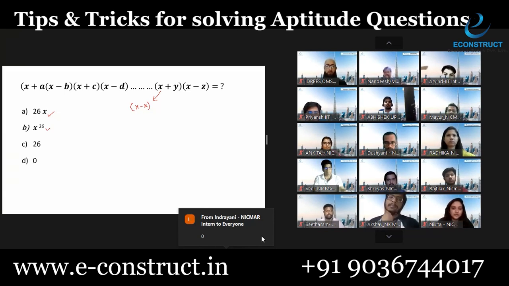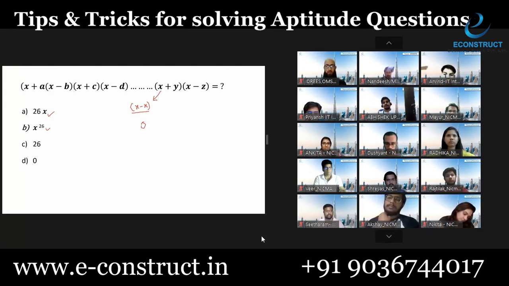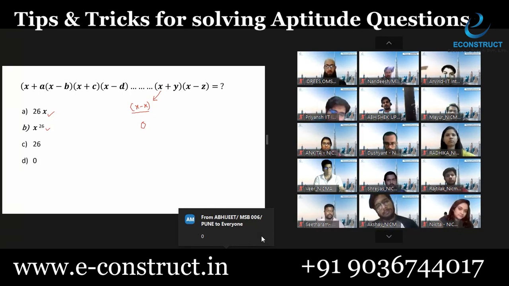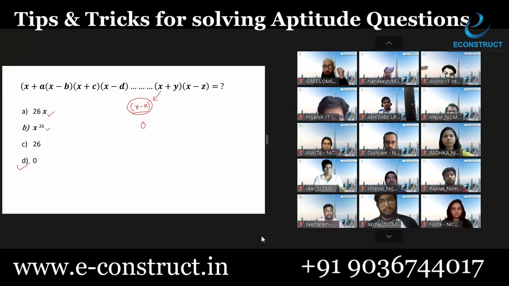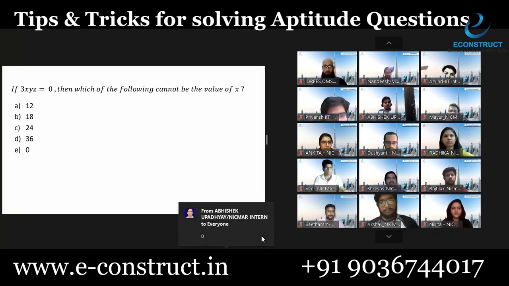How many of you agree with me? x minus x is nothing but 0, and that is a property of 0, my dear friend. If one of the multiplicands is 0, the whole product becomes 0. This property of 0, which we studied in the 5th standard, is going to be checked here. Only the application is used. x minus x will be 0, and since one bracket becomes 0, your answer will become 0. That's it.